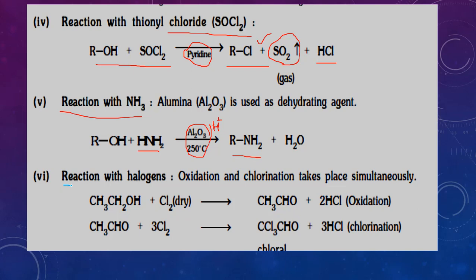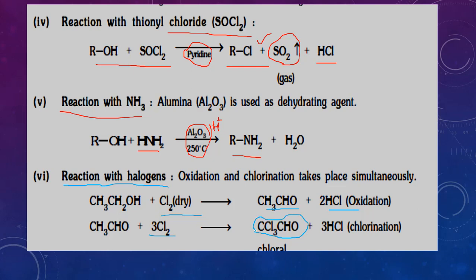Reaction with halogens: oxidation and chlorination take place simultaneously. See here, ethyl alcohol in the presence of dry chlorine gives acetaldehyde as well as HCl, but at the same time with excess chlorine, chlorination takes place.